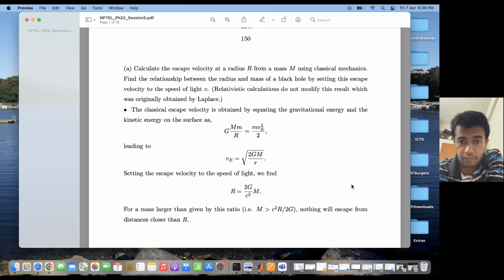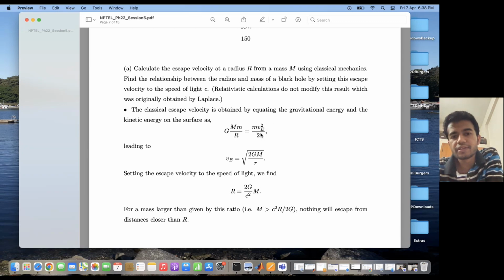So for a mass m at a distance r, the gravitational potential energy is given by G capital M small m by r, where small m is the mass which is placed at a distance capital R from the center of this central force. This potential energy is what that mass small m feels, and the kinetic energy of the mass small m is given by m v_E squared by 2, where v_E is the escape velocity.